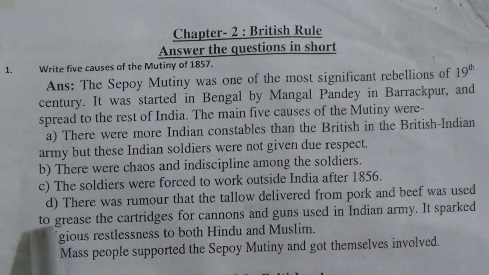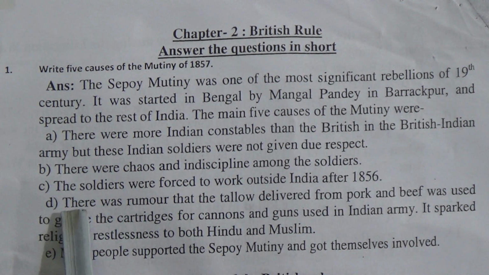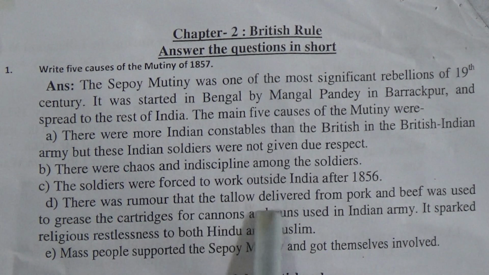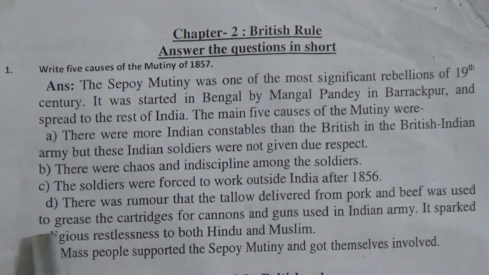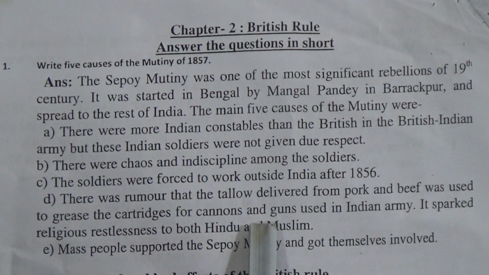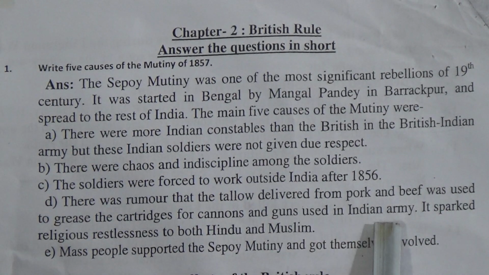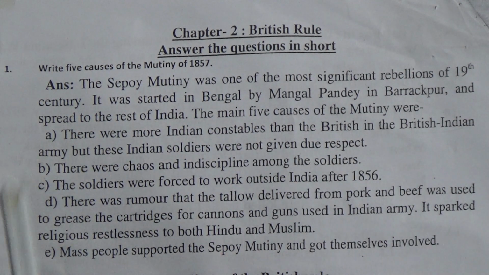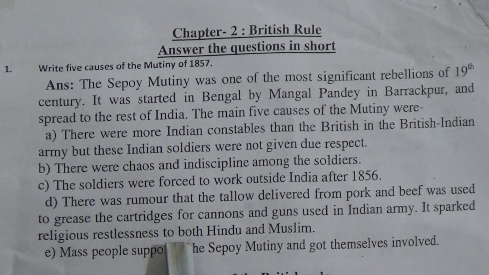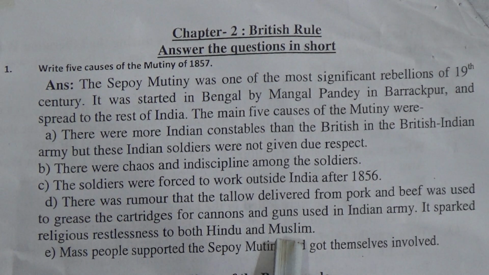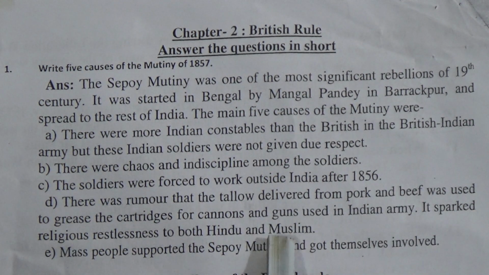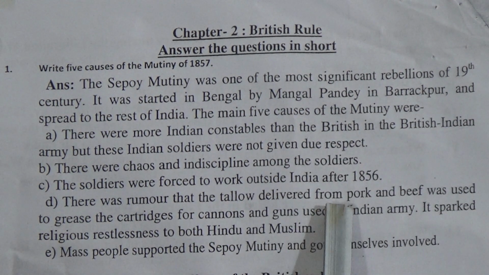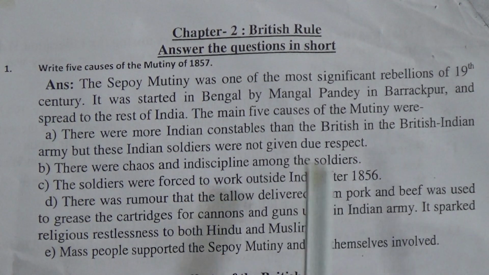D. There was a rumor that the tallow derived from pork and beef was used to grease the cartridges for cannons and guns used in the Indian Army. It sparked religious restlessness among both Hindus and Muslims. We know that for Hindus, beef is prohibited, and for Muslims, pork is prohibited.